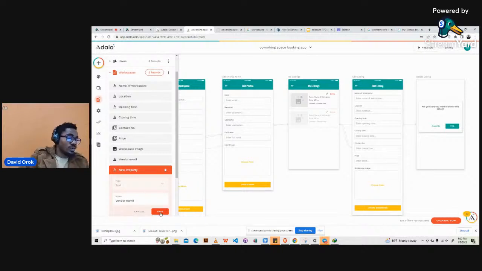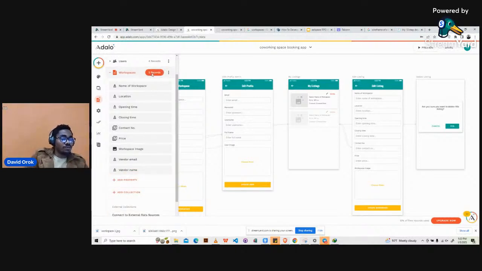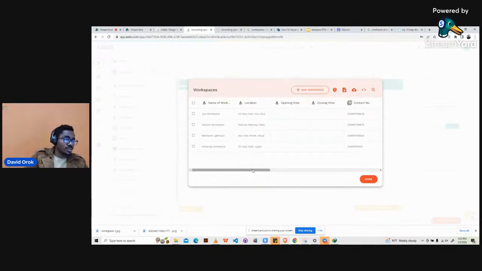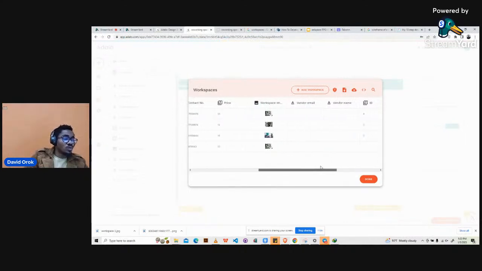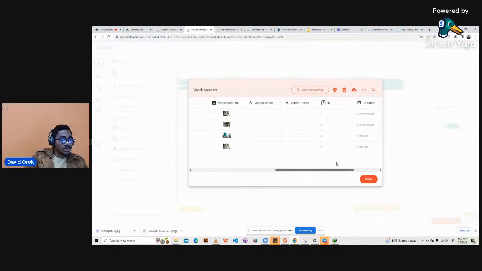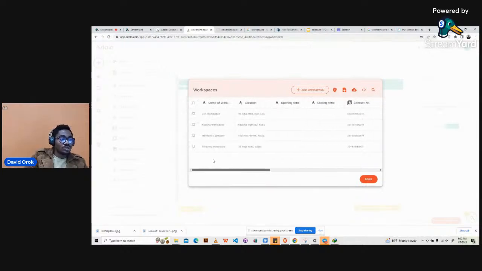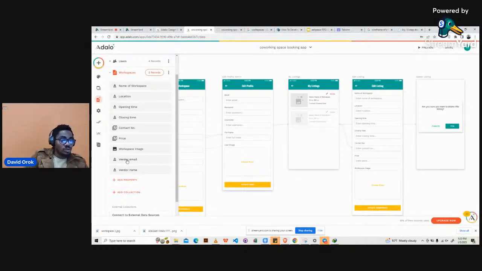Okay, so that's all. So we want a system whereby for all these records that are in the database, we want to be able to see who is the owner of the workspaces. So if you see here, vendor email is empty, vendor name is also empty. So we don't know who actually owns these workspaces from our database. So that means we cannot do any serious manipulation. So we will just push these things up just to arrange it a bit. Vendor email, vendor name. Okay, the positions don't matter at all.